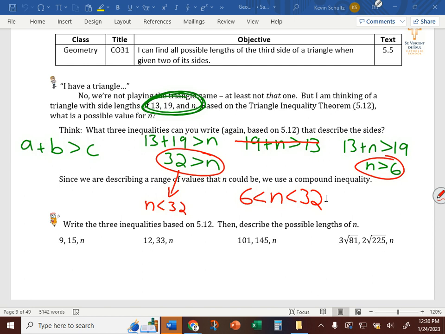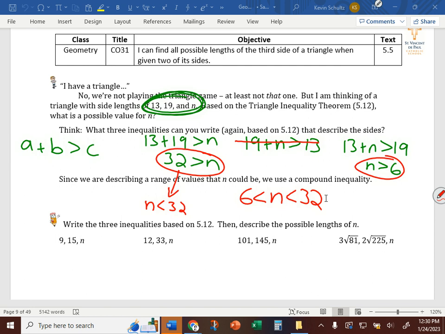So that gives us some information about n, right? It can't be 35, can't be 40. It's got to be less than 32. The other inequality, using opposite operations, subtracting 13 from both sides, we got n is greater than 6. So that gives us two limits that n has to be between. It has to be between 6 and 32, which we wrote as a compound inequality "and" statement.